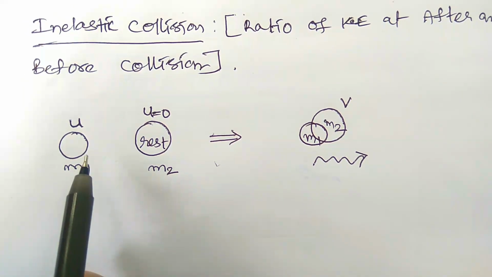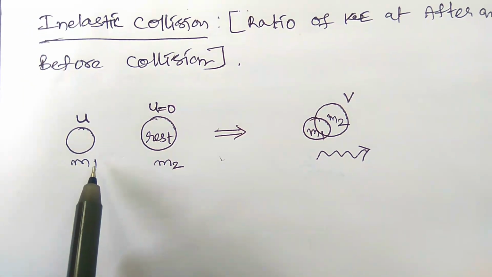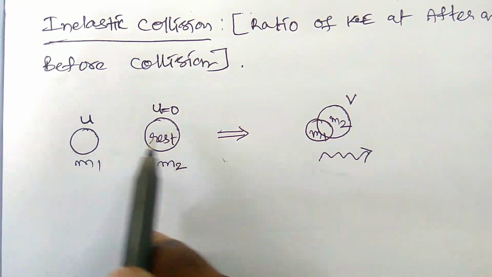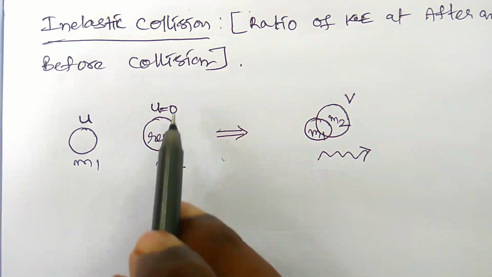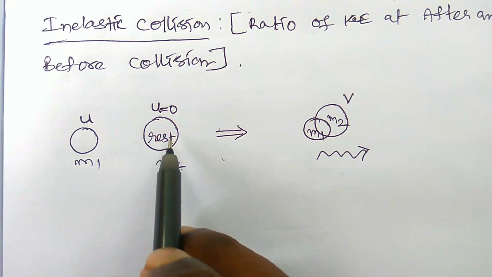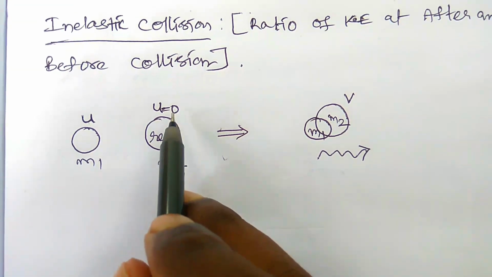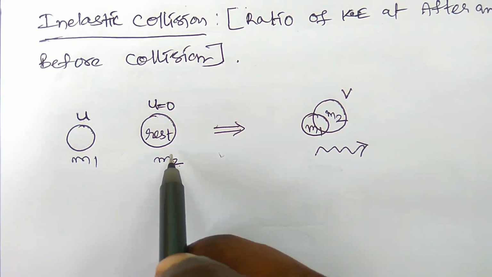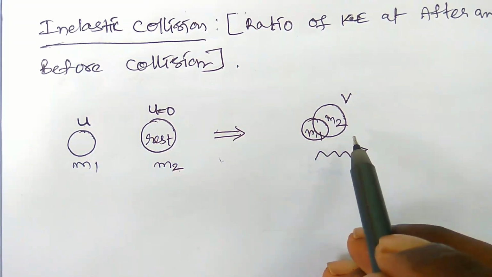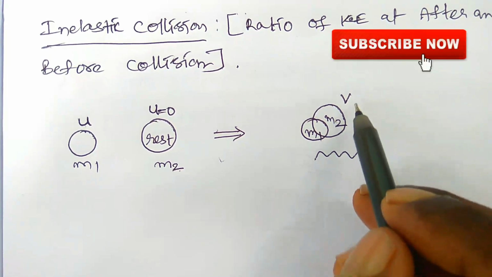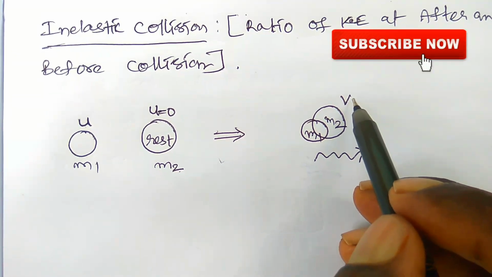Here there is an object having mass m1 with initial velocity u. The other object, m2, is at rest, that is, the velocity of the object is 0. After inelastic collision both are moving with a common speed.